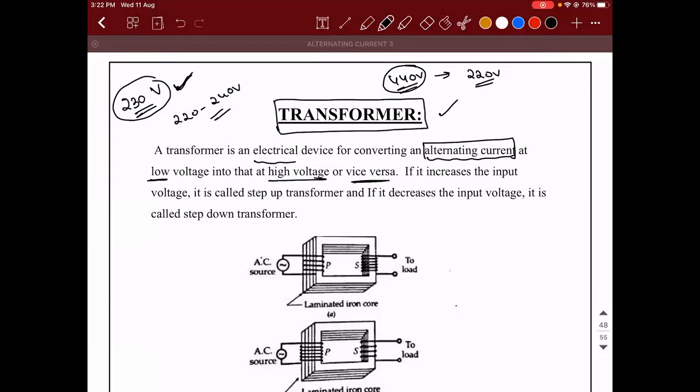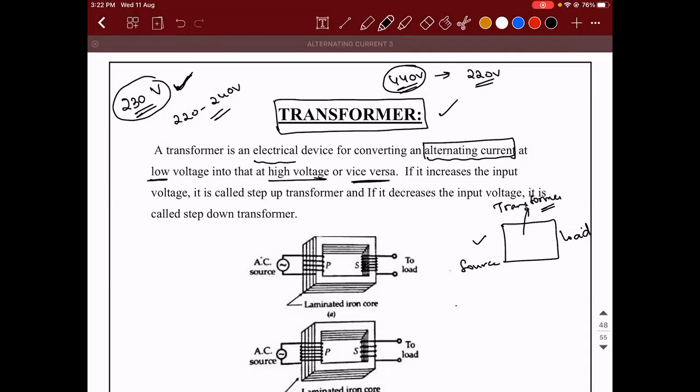Means you have a low voltage alternating current source in your hand, but on the other side, your load, your electrical device, needs a higher voltage. Then between the source that you have and the load, there can be an intermediate device, which is called a transformer, that can be used.